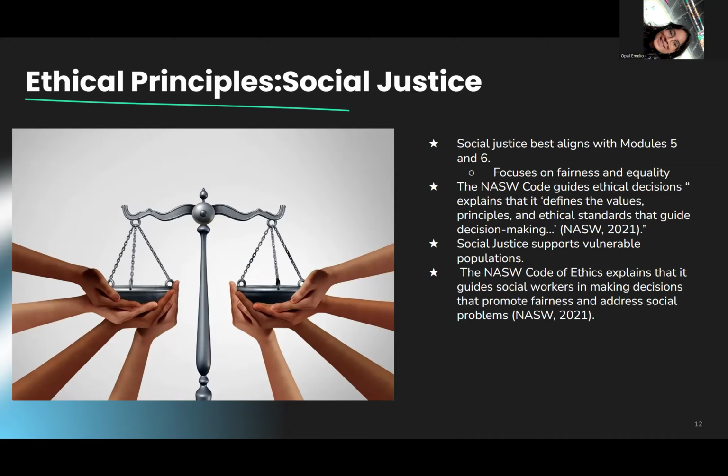and addresses social problems. Social justice emphasizes advocating for vulnerable and marginalized populations. This principle is important because it pushes social workers to challenge systems that create inequality. Overall, social justice is central to addressing the issues discussed in these modules.